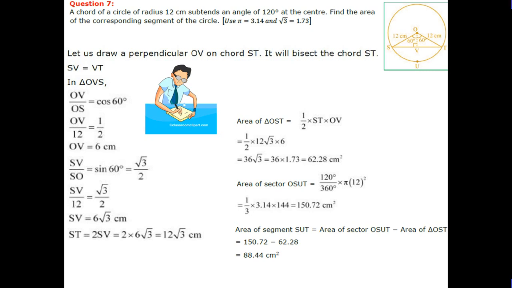Here SB upon 12 equal to root 3 upon 2, SB equal to 6 root 3 centimeter. ST is 2 SB, 2 into 6 root 3, 12 root 3 centimeter. Area of OST is 1 upon 2 ST into OB, that is equal to 62.28 centimeter square. Area of sector OSUT, here theta is 120 degrees, r is 12, substituting, 150.72 centimeter square. Area of segment SUT is area of sector OSUT minus area of triangle OST, 150.72 minus 62.28, that is 88.44.